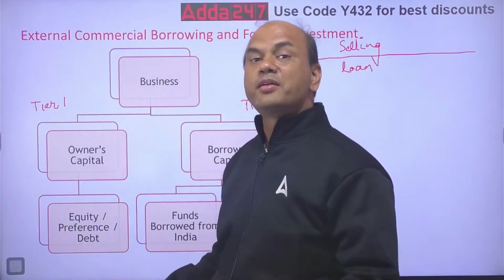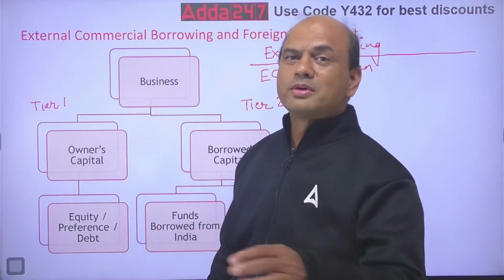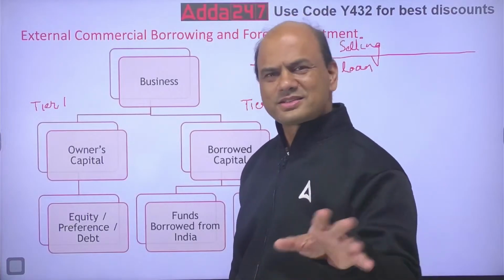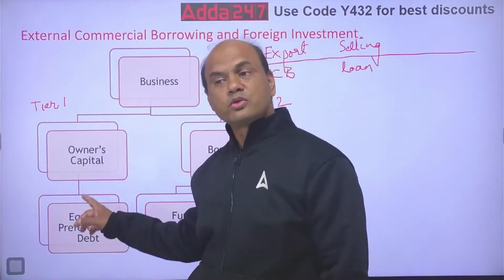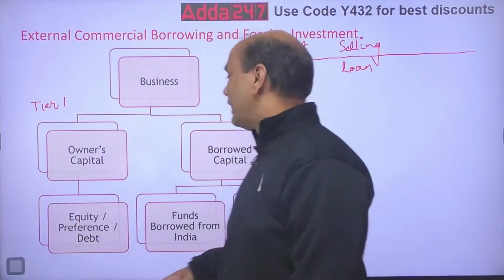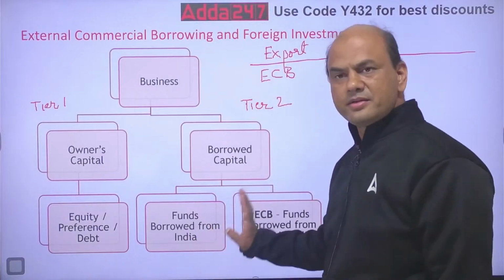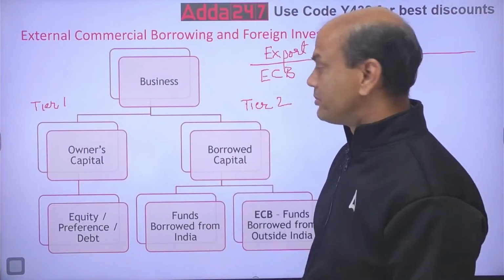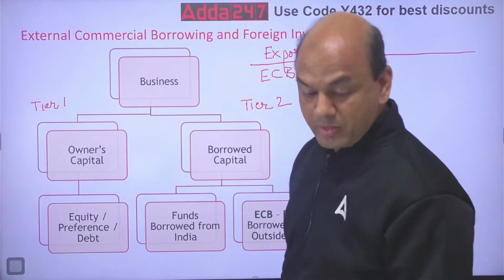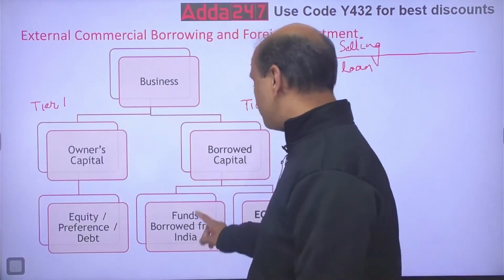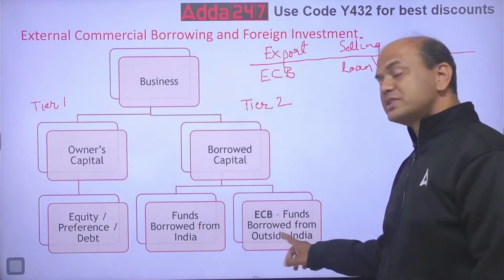But we have certain quasi capital: father's loan, mother's loan. These are all just for namesake. So, owner's capital is own money, and borrowed capital means borrowed funds from India. Bharat. Now we should say Bharat, not India, because we must be proud of this name now. So, borrowed funds from Bharat, and ECB, funds borrowed from outside Bharat.